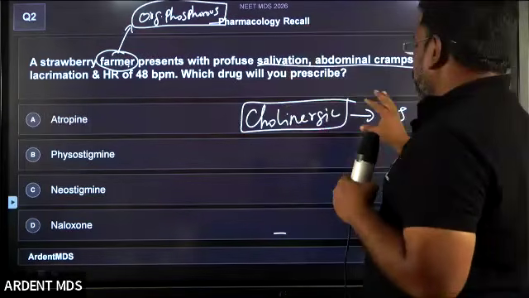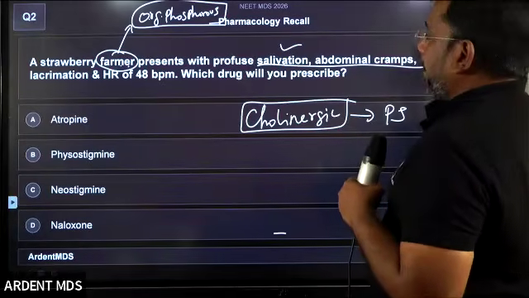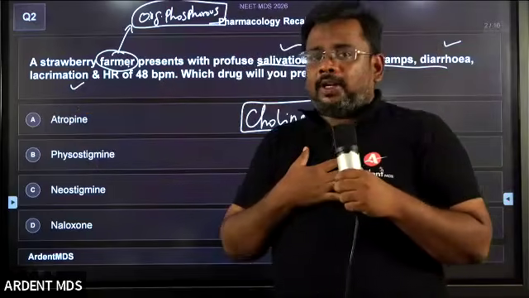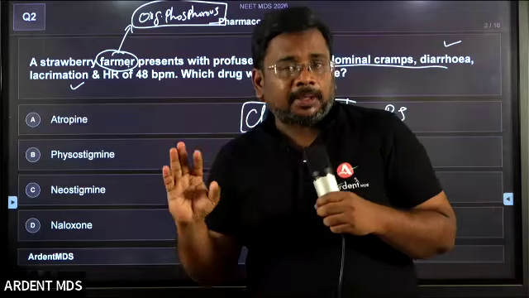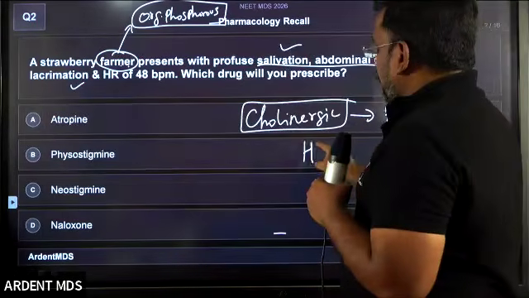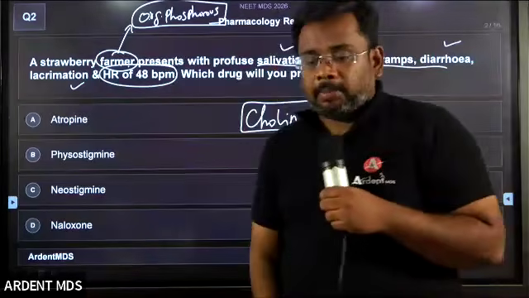So insecticides usually increase this. So that is why the patient has salivation, diarrhea because of the secretion, increased lacrimation. But what about the heart? Heart usually, cholinergics is a parasympathetic. Parasympathetic decreases the heart rate. So heart rate is less. Heart rate is just 48 beats per minute.